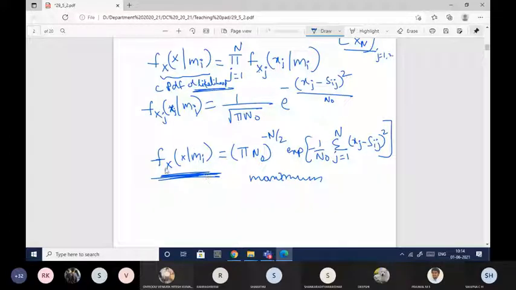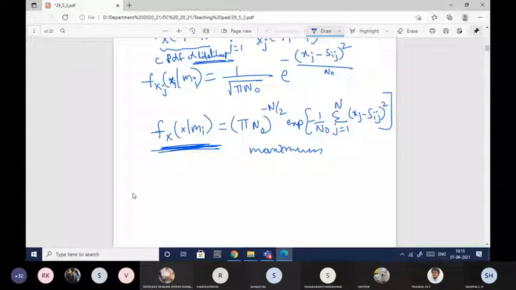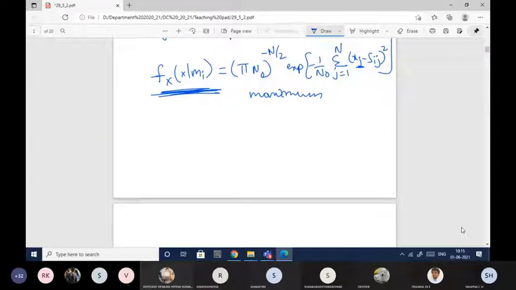Okay, so we need to maximize this likelihood function. In order to maximize it, I will do some mathematical analysis and show you how the decision will be taken, and based on what. If you observe here, all other parameters are constant and it is just depending on xj. We'll see how it is depending on xj exactly. For that reason, since the logarithm function is an increasing function, we will take log on both sides.